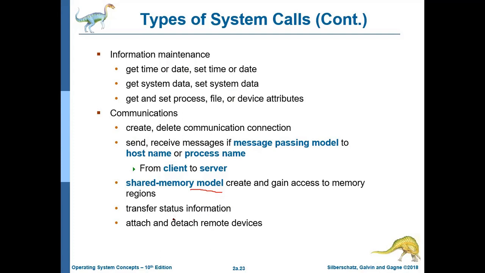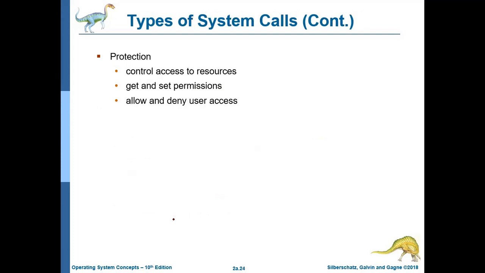There are so many types of system calls associated with communication also. Then for protection: control access to resources, how you manage your resources, how much control there is, who can use a particular file, or who is allowed to use or modify the content of a file. Then get and set permissions, allow and deny user access.